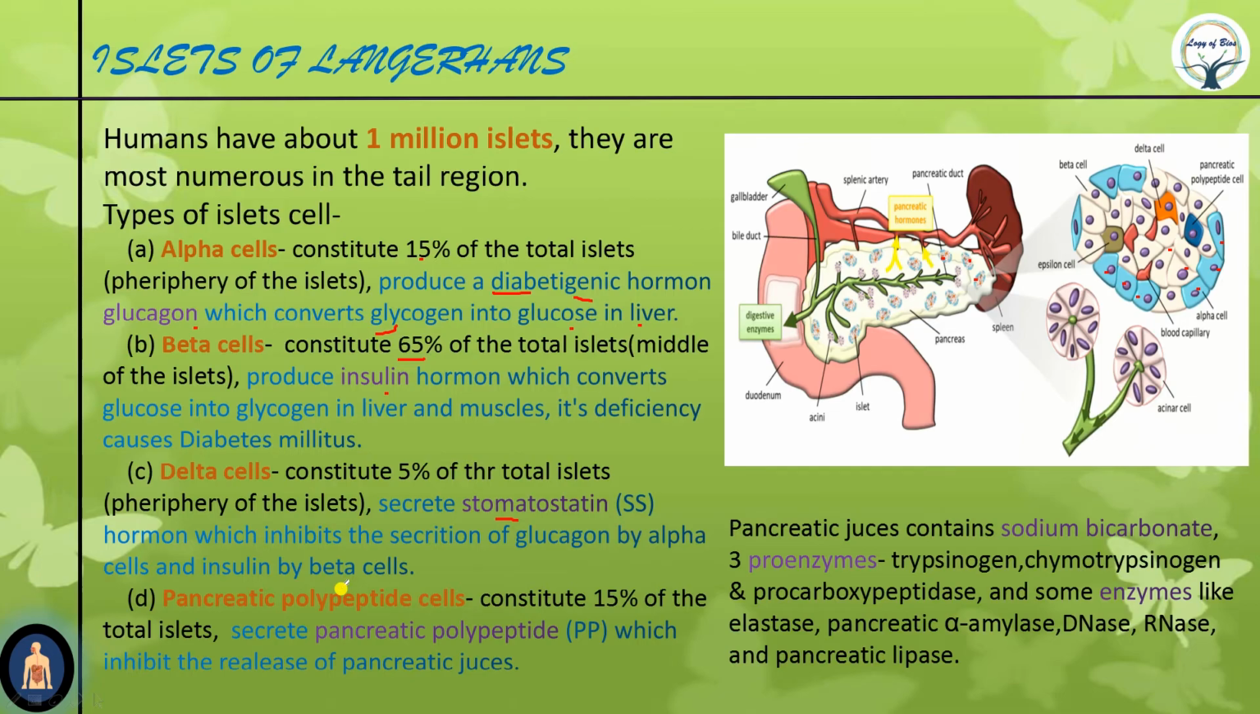Now the pancreas also secretes some enzymes. It contains enzymes like elastase, which acts on the protein elastin, pancreatic alpha amylase, meaning pancreatic amylase, and pancreatic lipase. So we got first salivary amylase from the salivary gland, then gastric amylase from the gastric gland, and pancreatic amylase and pancreatic lipase from the pancreatic gland. It also secretes DNase and RNase, which act on DNA and RNA respectively. Okay, clear?